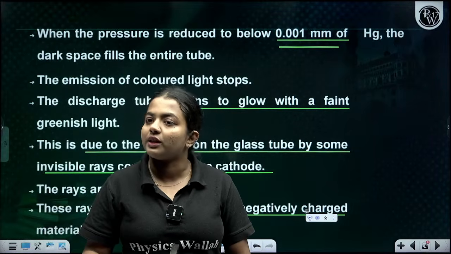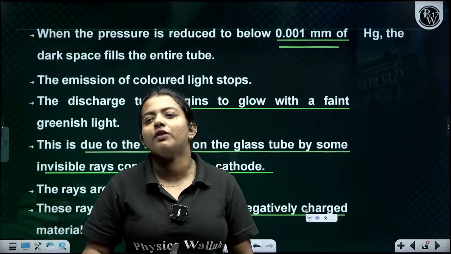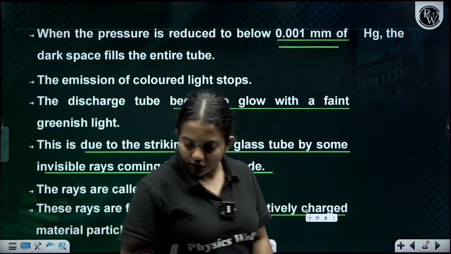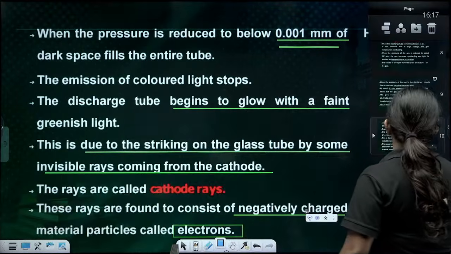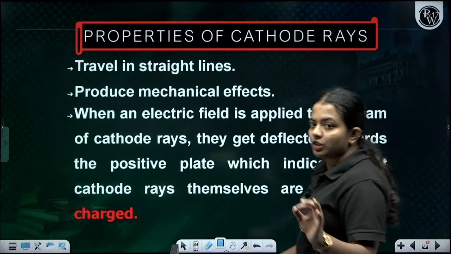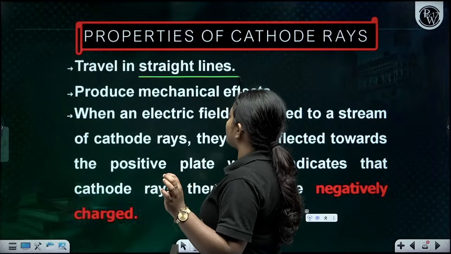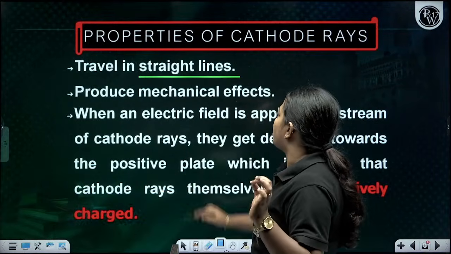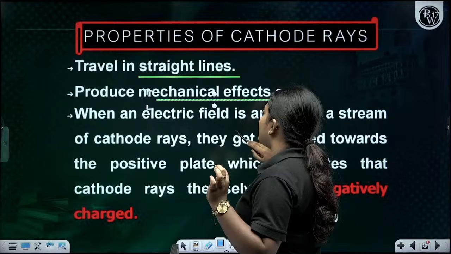Cathode ray experiment. Clear? Good evening, Miss Ram. Shall we move to the next one, children? Now comes the properties of the cathode ray. Just note it down. Cathode rays travel in a straight line and produce mechanical effects also.